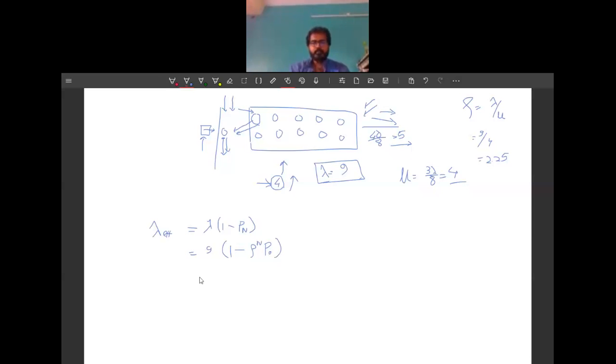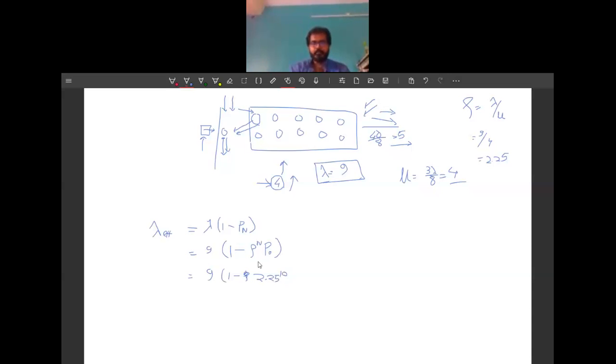Now the expression of p0 was, so the value of rho is 2.25, right? N was 10.